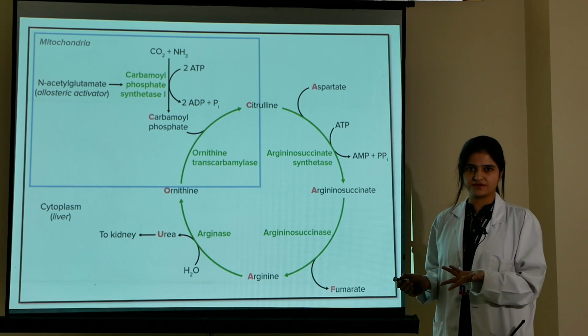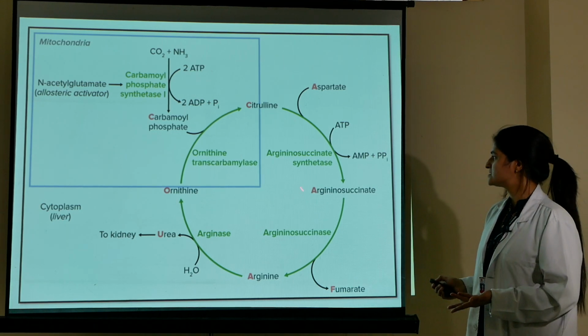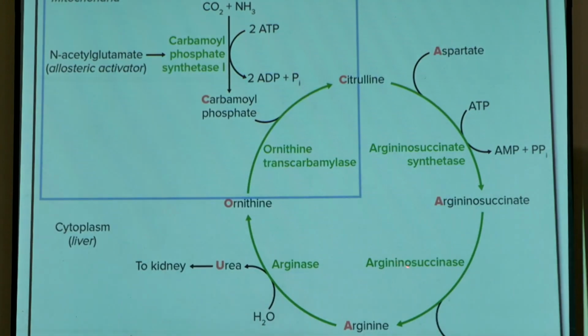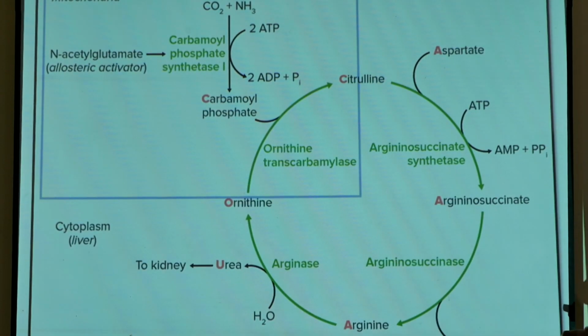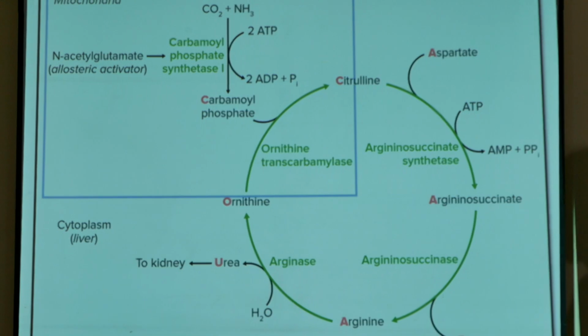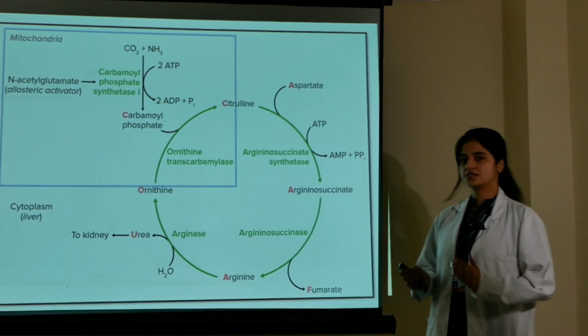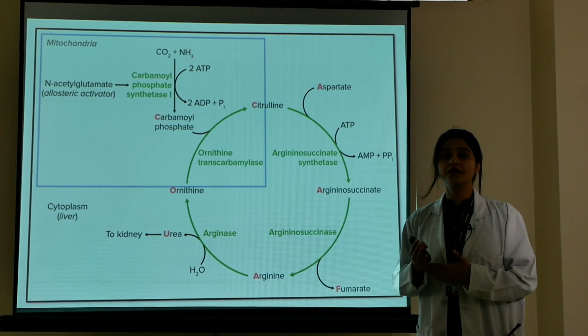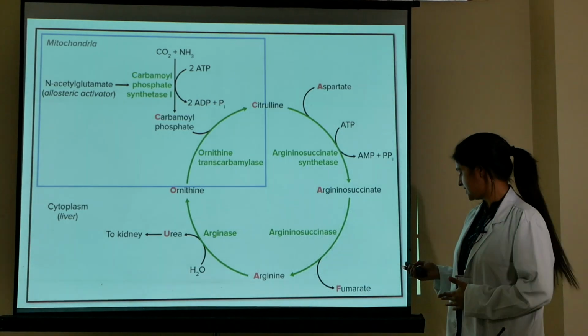Now, the next step is when the argininosuccinase enzyme cleaves the argininosuccinate into arginine and fumarate. So, what is the function of the argininosuccinase enzyme? It cleaves the argininosuccinate.